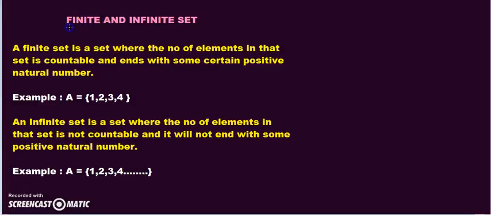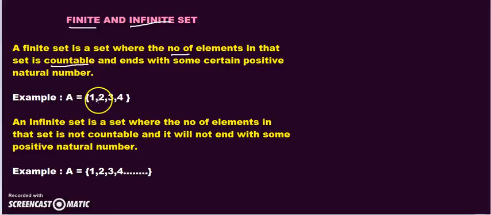In this session, we will discuss what is a finite set and what is an infinite set. A finite set is a set in which the number of elements is always countable. For example, it ends with some certain positive natural number. It is ending with some certain positive natural number.